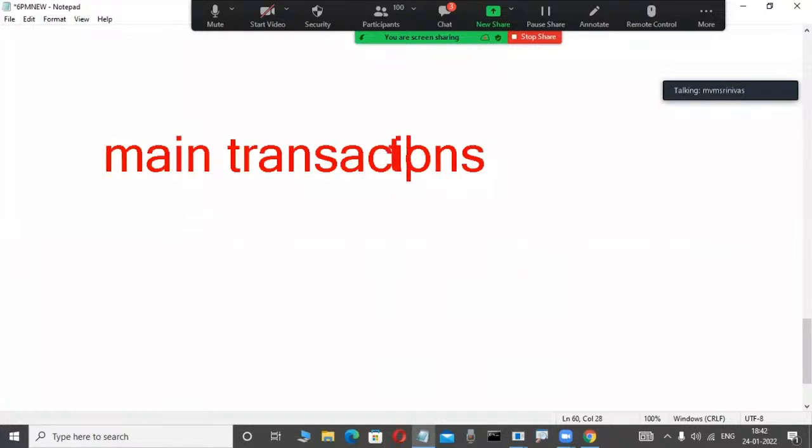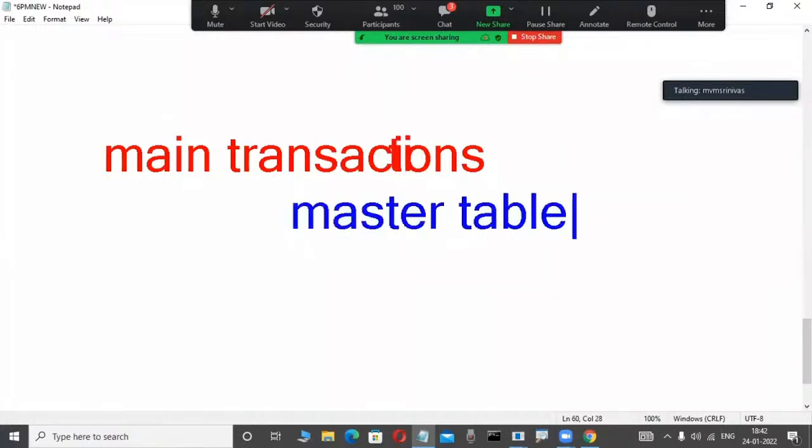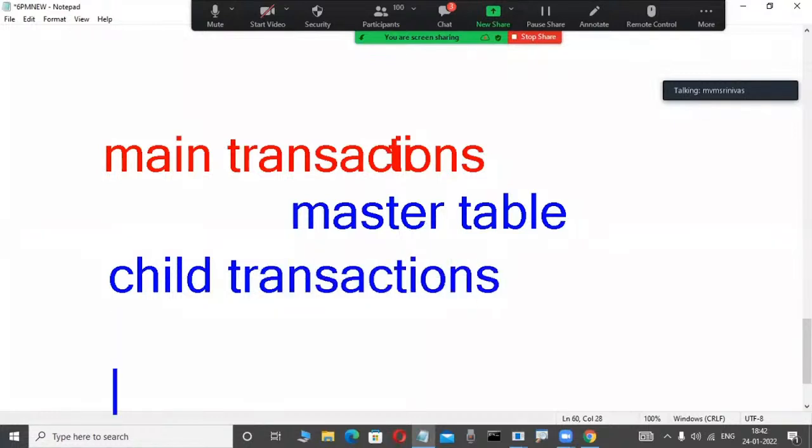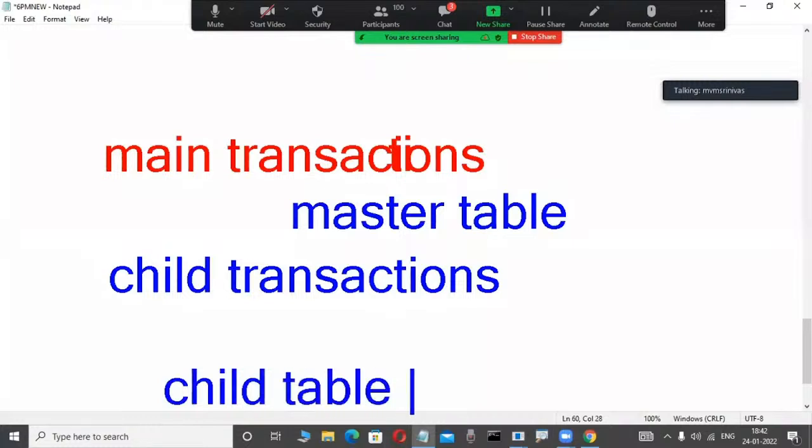Main transactions are stored in a where? Master table. Again, related child transactions in real-time projects. Child transactions are stored in a where? Child table. Okay, fine. For example, observe here, main transactions are stored in the master table, related child transactions are stored in a where? Child table or detail table, for example.